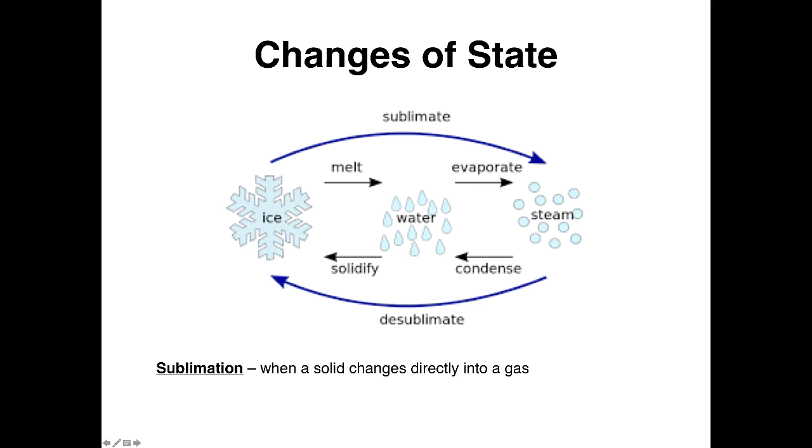It goes to water and then to ice, or ice to water to steam. But dry ice, which is frozen carbon dioxide, goes directly to carbon dioxide gas and then back to ice without a liquid phase. And deposition is when it goes from gas back to the solid.